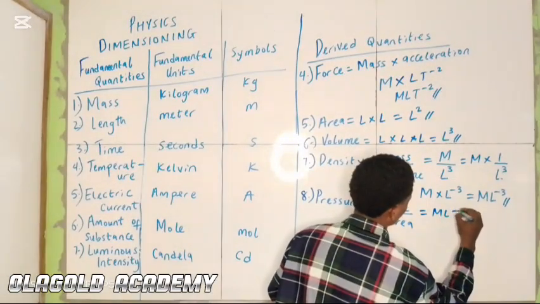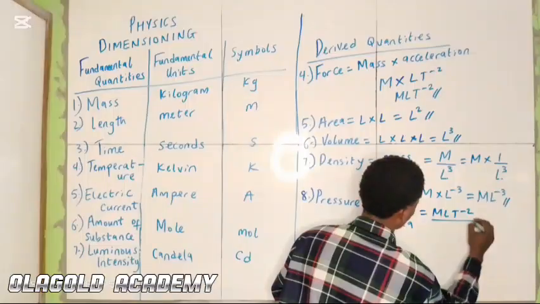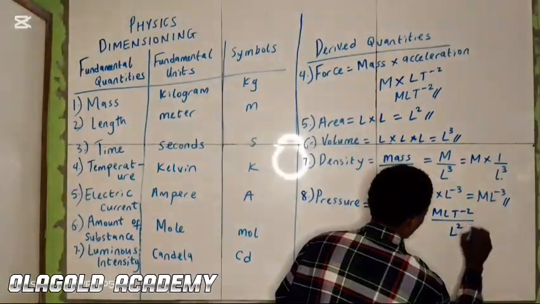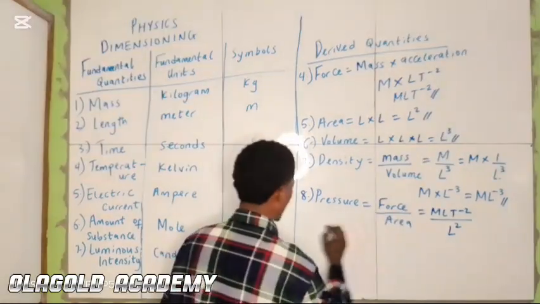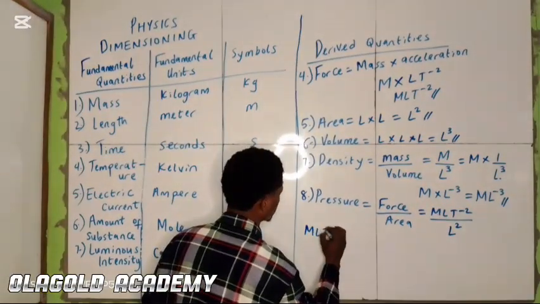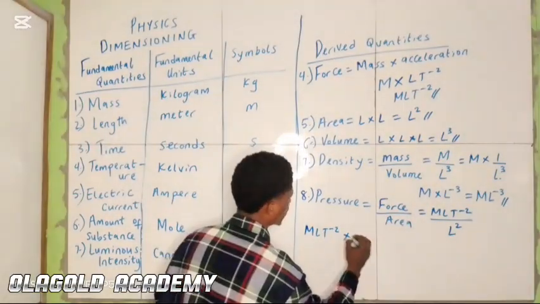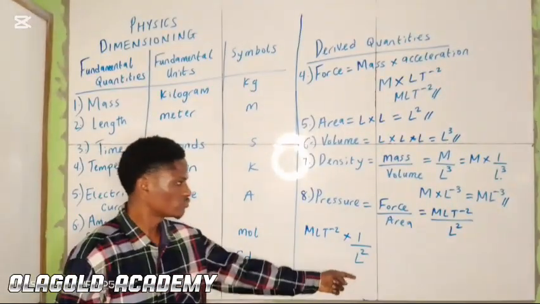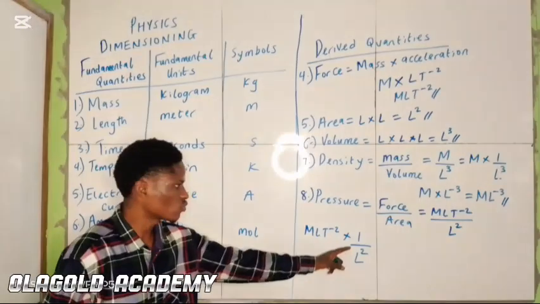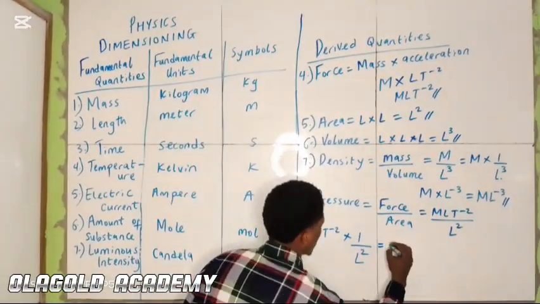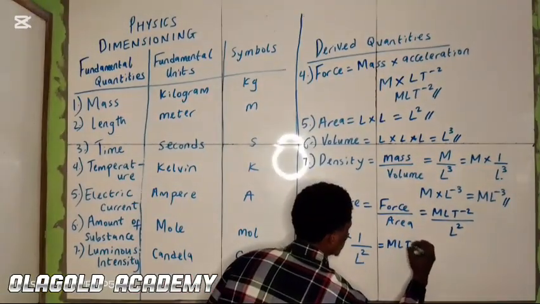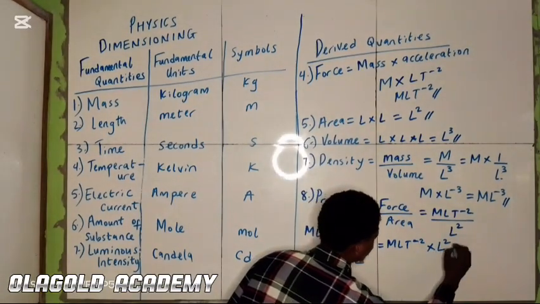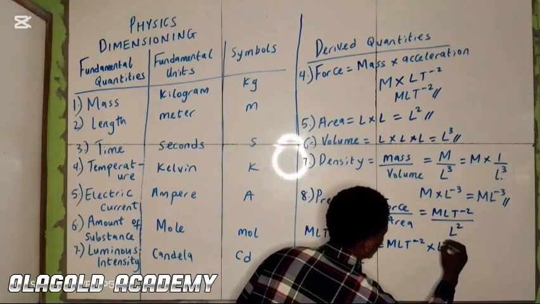MLT minus 2. Area is expressed as L squared. So from here we have MLT minus 2 multiplied by 1 over L raised to power 2. So the index sum of this becomes MLT minus 2 multiplied by L raised to power minus 2.